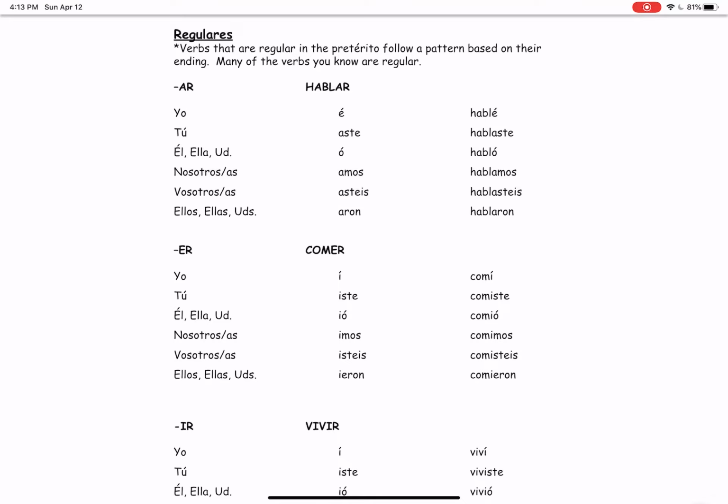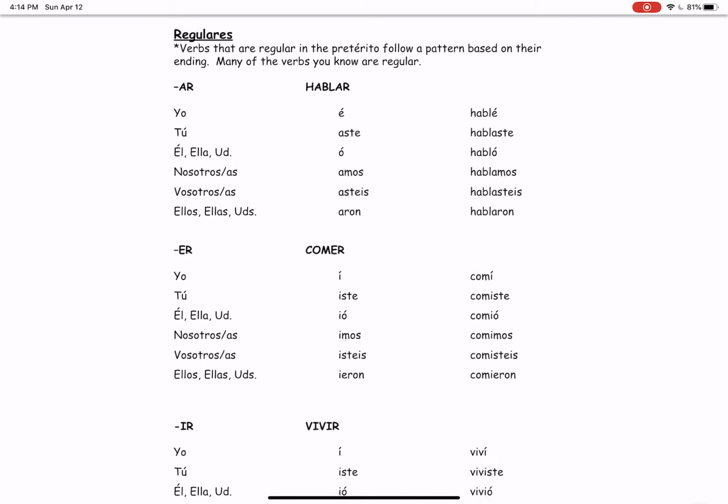So for AR verbs, the endings are as follows. For the yo form, you use the letter E with an accent: é. For tú, you have aste. For él, ella, and usted, use the letter O with an accent: ó. For nosotros, use amos.